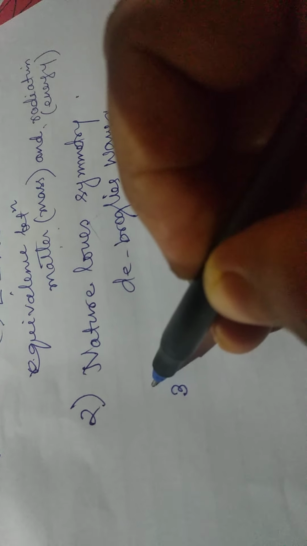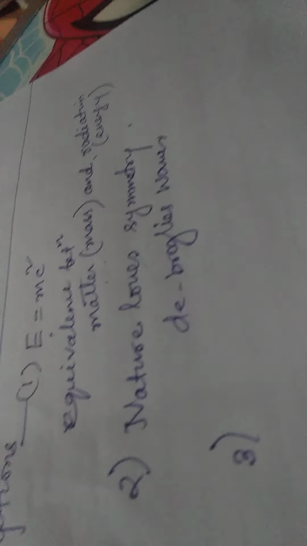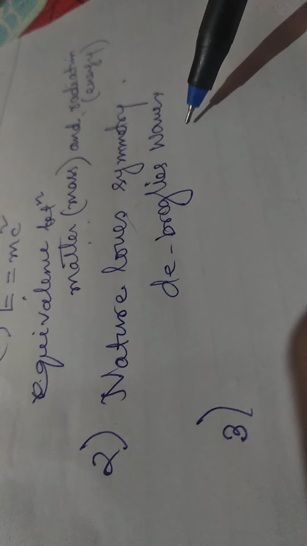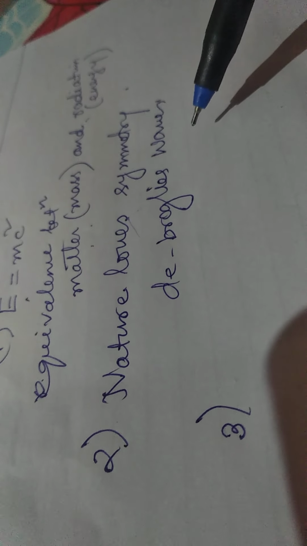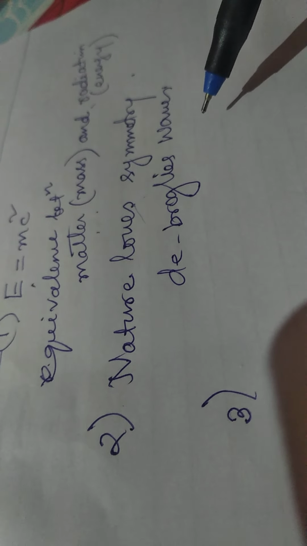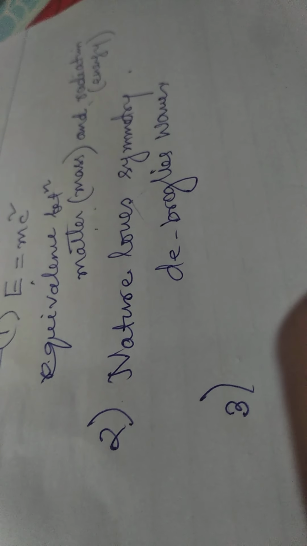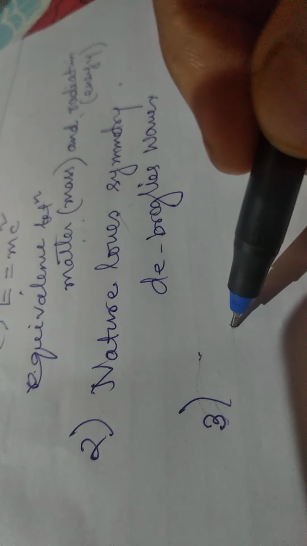The third assumption: since nature loves symmetry, we can say that there is a dual nature shown by radiation as well as matter. Since there is wave nature, we came out with a term called wavelength.